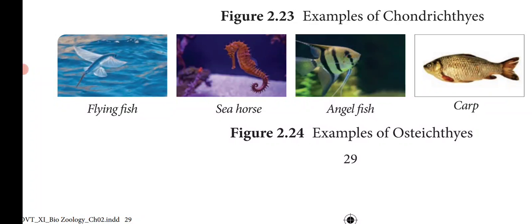Okay students, we have completed the superclass Pisces. We have seen today about the class Cyclostomata, which comes under Agnatha, and under Gnathostomata we have seen the class Chondrichthyes and class Osteichthyes. In the next class we will discuss the superclass Tetrapoda. Thank you.